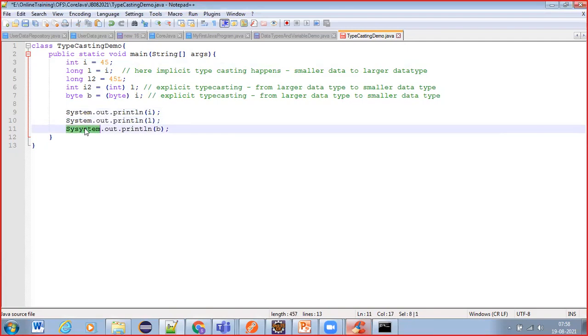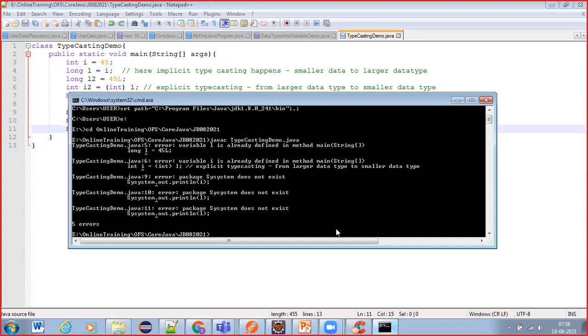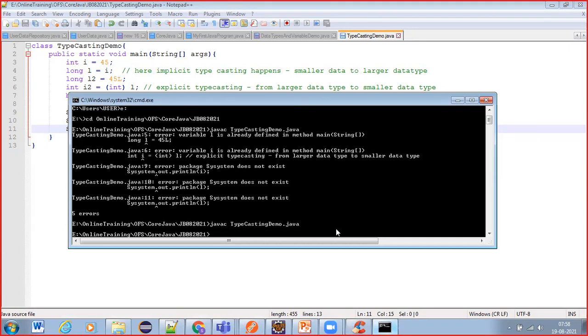So like this, now you can compile, it will compile clearly, right? I hope you've got how we should resolve the errors when we are working. Now, how to run the program? Now tell me. java TypecastingDemo without any extension.